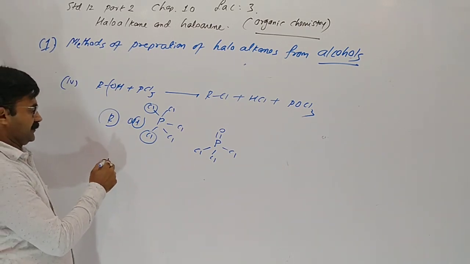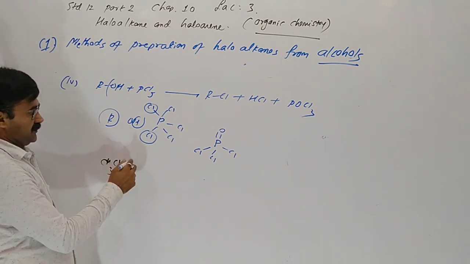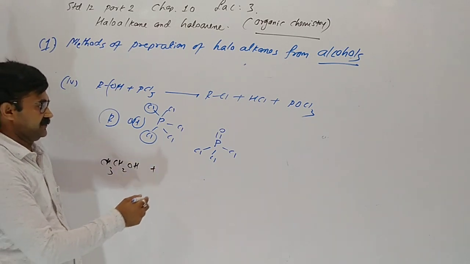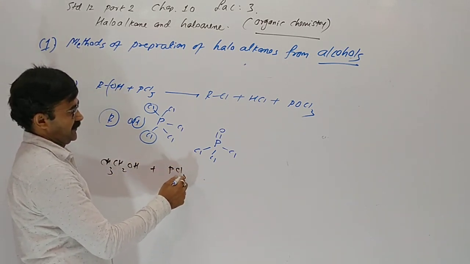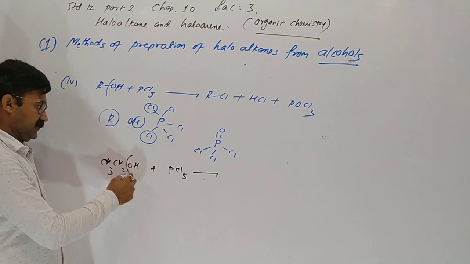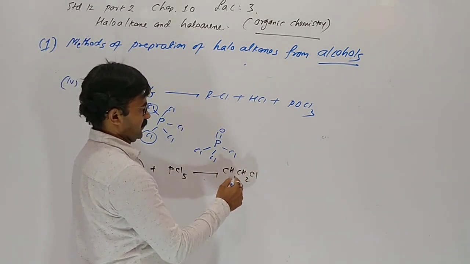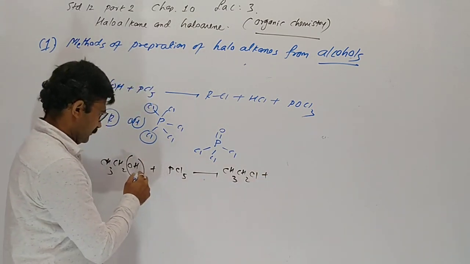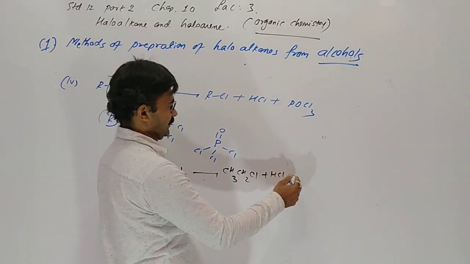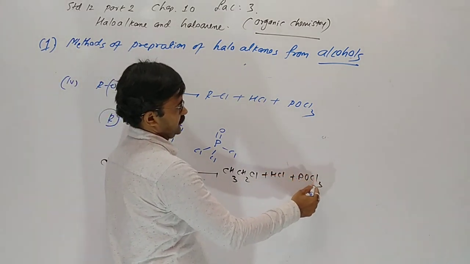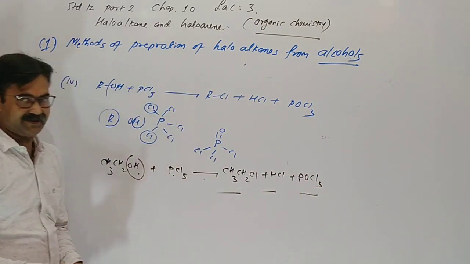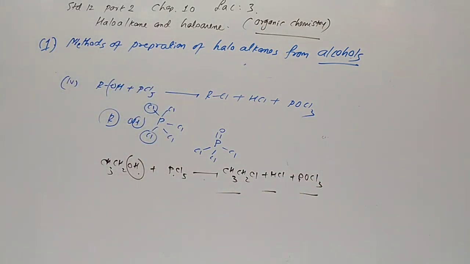I am giving the example. Suppose ethanol is taken with phosphorus pentachloride. 1 OH group is replaced by 1 chlorine, so chloroethane, plus H with Cl, HCl, and phosphorus oxychloride is given. Understood?